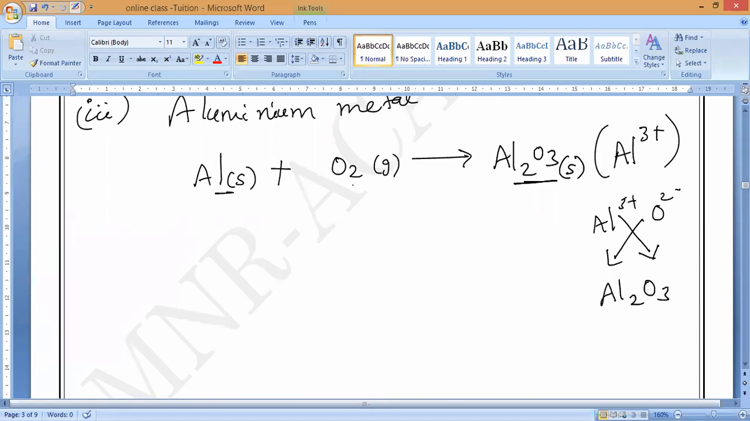Here, oxygens are 2 on one side and 3 on the other, so we have to balance. 2 threes are 6, and here also 2 threes are 6. Now aluminiums: here 2 twos are 4, so 4 should come here. 4Al plus 3O2 will give you 2Al2O3. Any doubt till here?